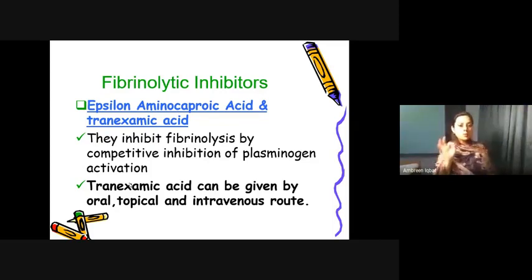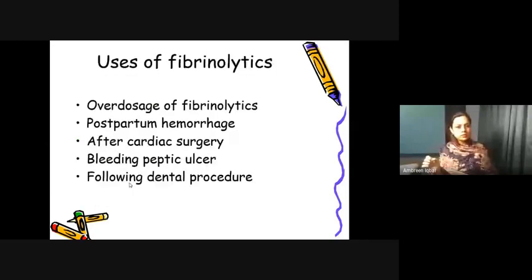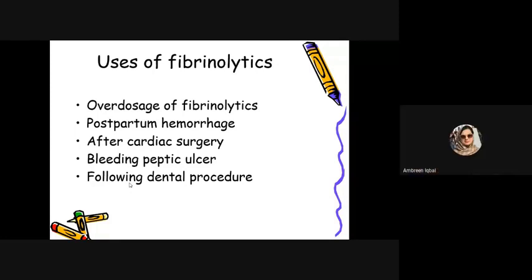They are preferably used especially in overdosage of fibrinolytics, where you have already taken an overdose of alteplase or streptokinase, and in postpartum hemorrhage, where we want to prevent the bleeding. These are basically indirectly coagulants. Also after cardiac surgery, bleeding peptic ulcers, and following dental procedures when there is enhanced bleeding, we use them to stop the bleeding.